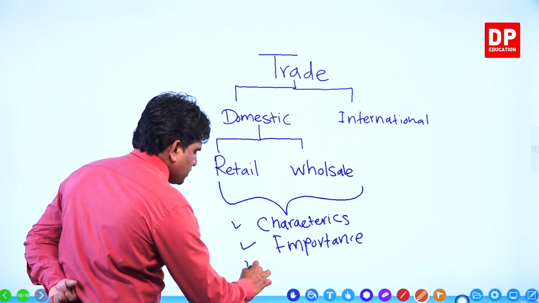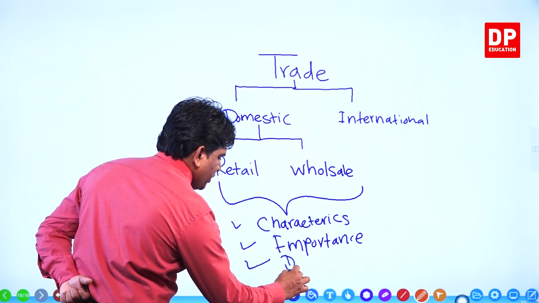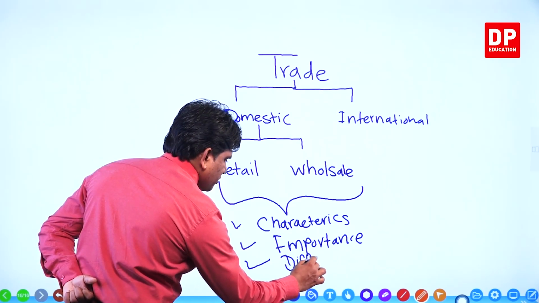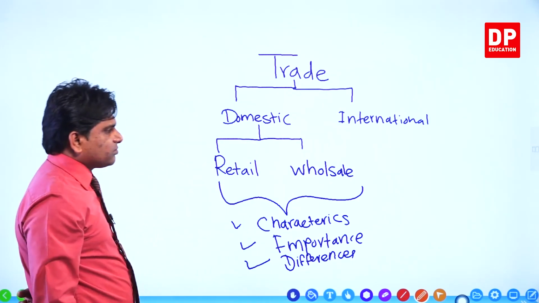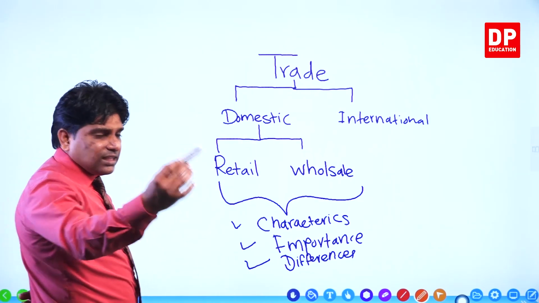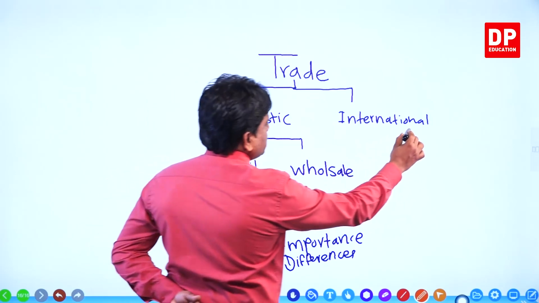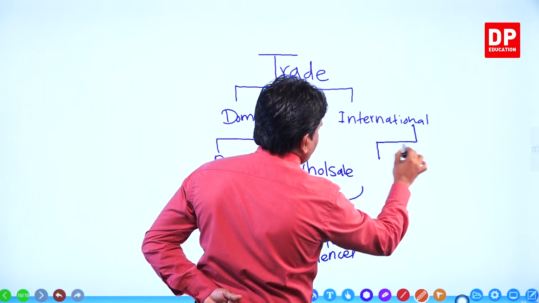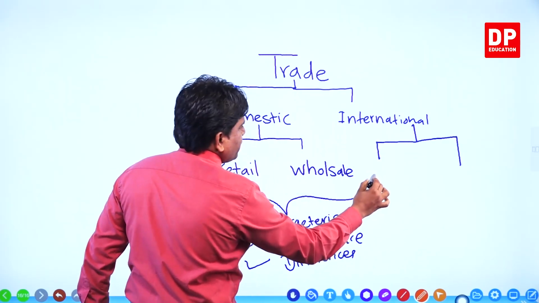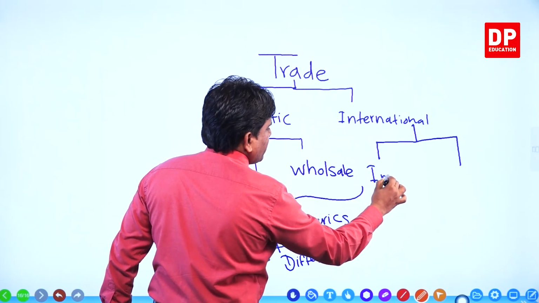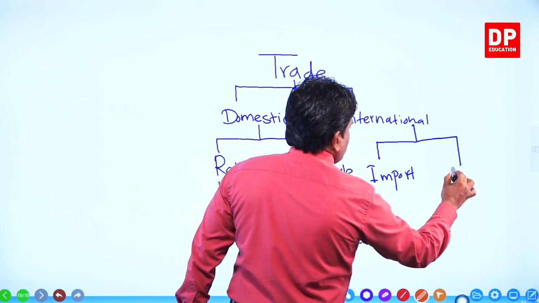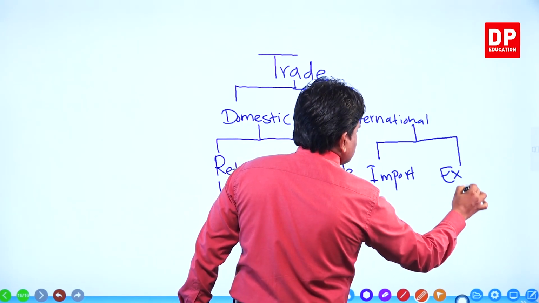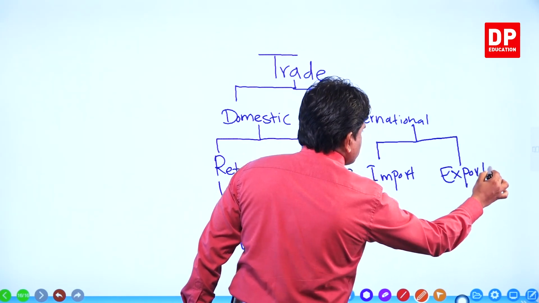The other one we discussed was differences between retail and wholesale. The other side we have done what? Import trade and export trade. Then we have discussed examples for each trade.